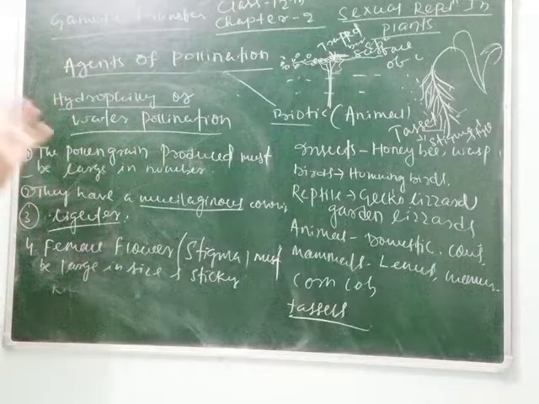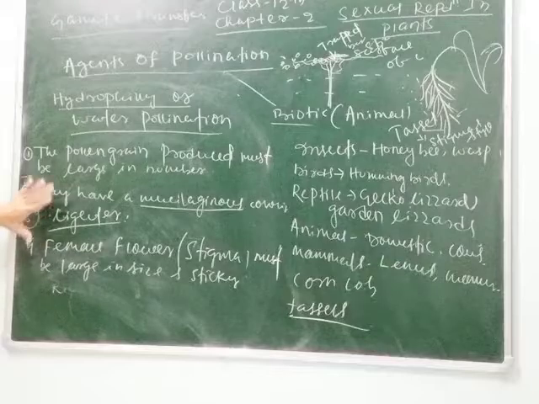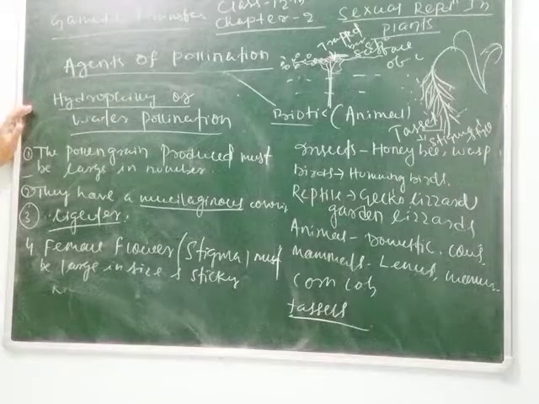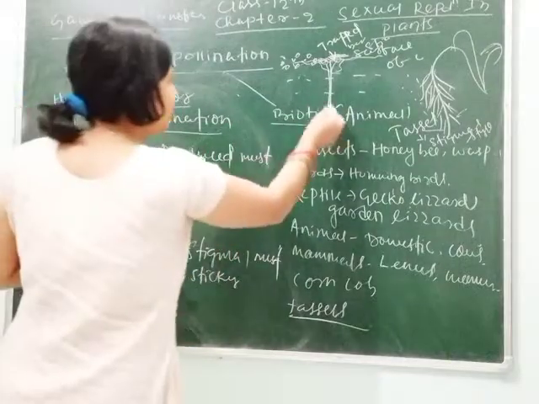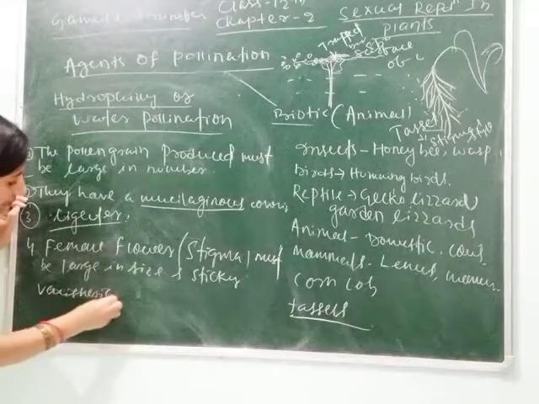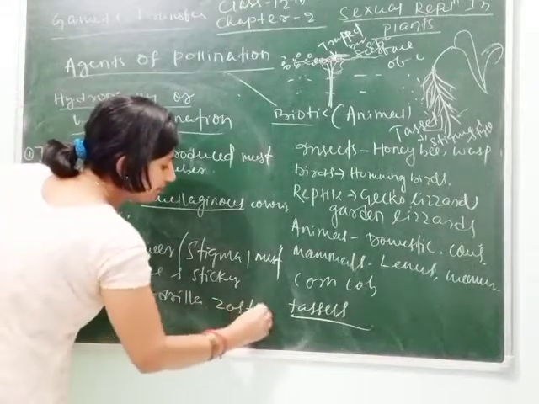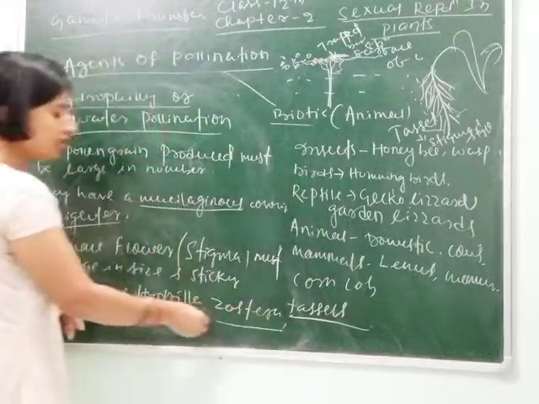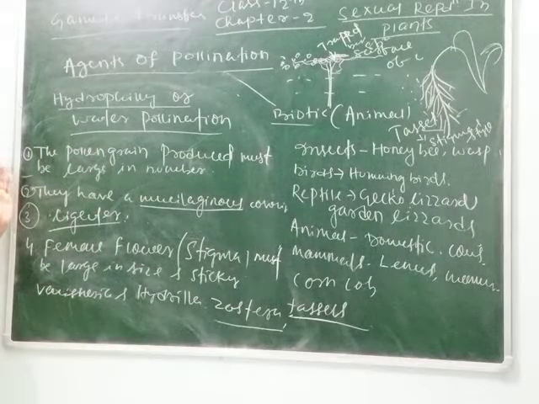So which type of plants show water pollination? Here I have told you the characters found in the flower that must be water pollinated. Here I give you the example of Vallisneria and Hydrilla. Zostera is also a grass, we can say sea grass. It is also pollinated through water. So these are the characters of water pollinated flowers.